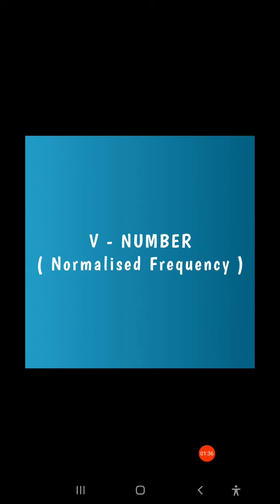This condition can be achieved with a suitable normalized frequency or V number. Already we discussed the V number in the previous class. So the transmission of a single mode can be achieved by the suitable normalized frequency or V number.